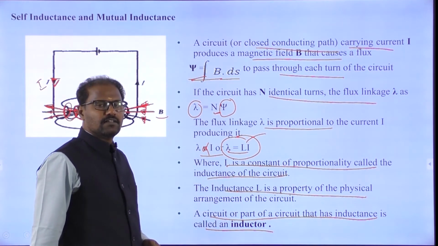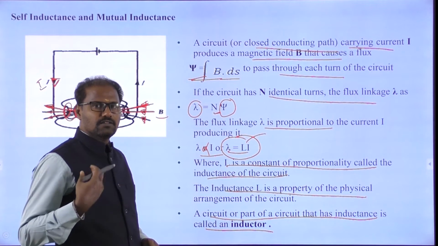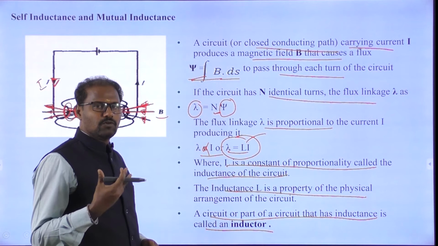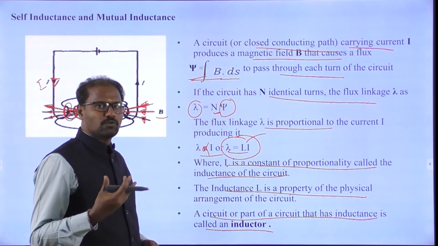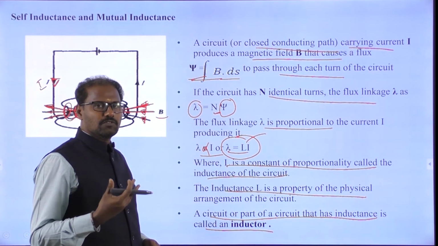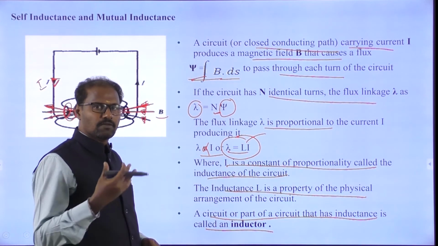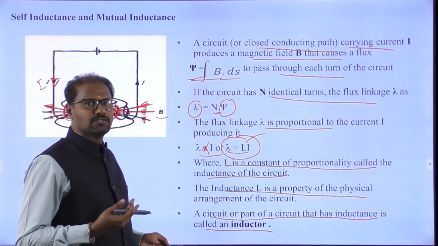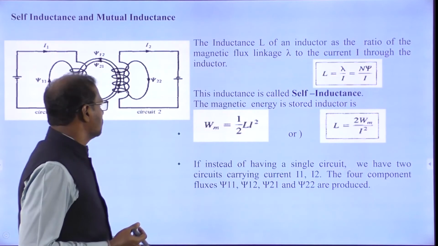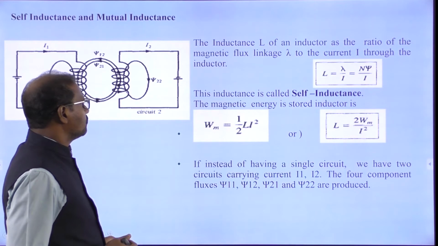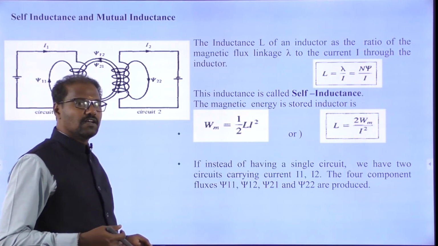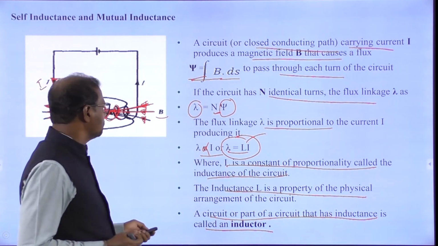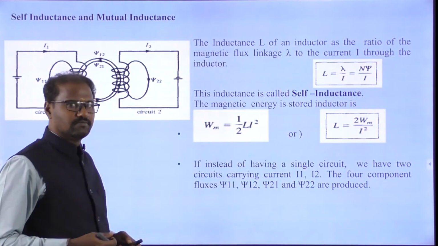So we can say the amount of magnetic energy stored here depends on what is the amount of current, what is the amount of magnetic field, how much flux is moving through the area, and the number of turns. We can call this inductance, a part of the circuits. That arrangement we can call self inductance.